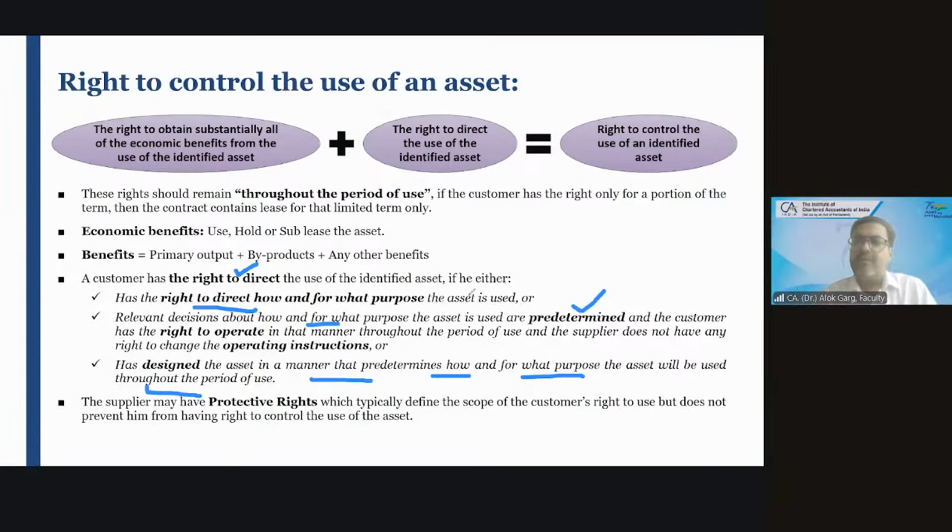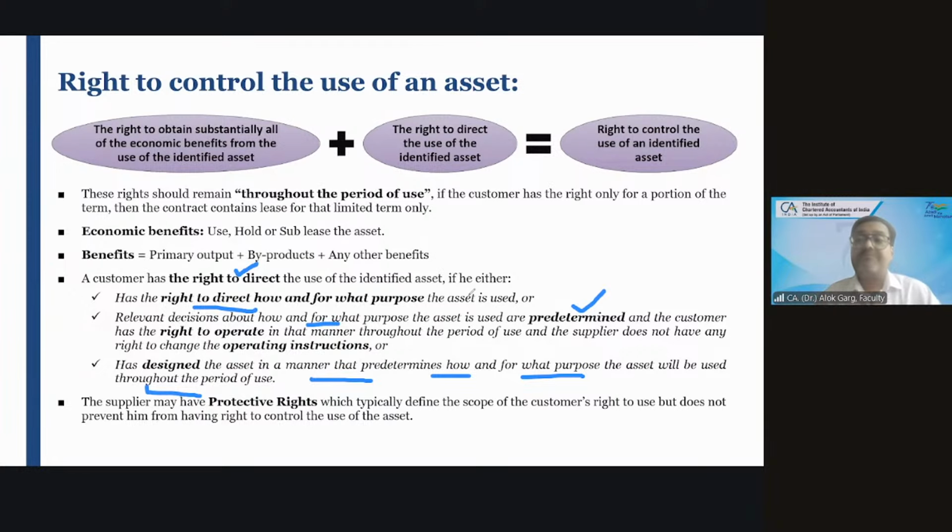It is a protective right, right? So I have given an instruction that don't store any inflammable material in my car. Don't take this car out of India. Don't cross the India border to Nepal. So what are these rights? These are the protective rights. Okay.